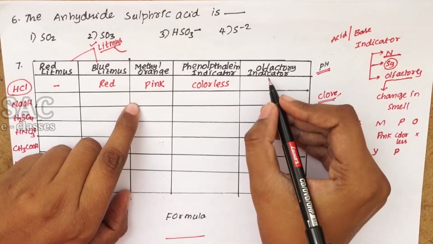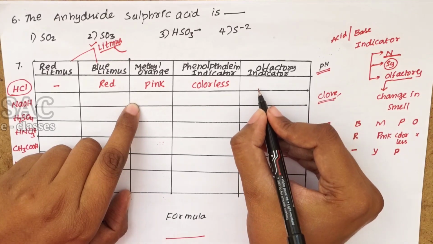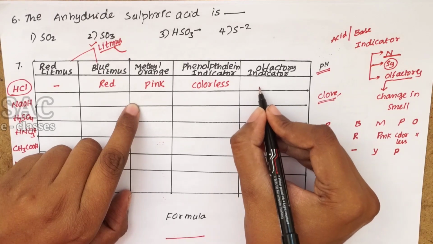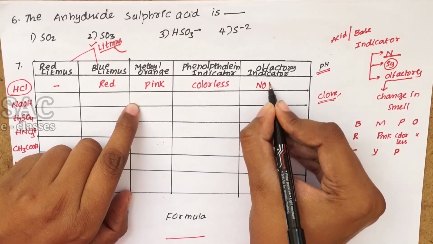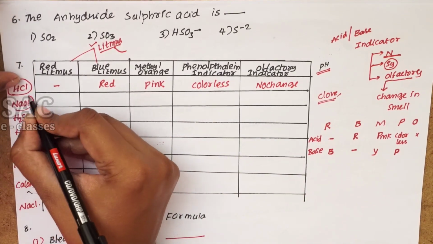Olfactory indicator: no smell. Smell is retained like that. There is no change in the smell. Then observe the NaOH. Usually NaOH is a base.